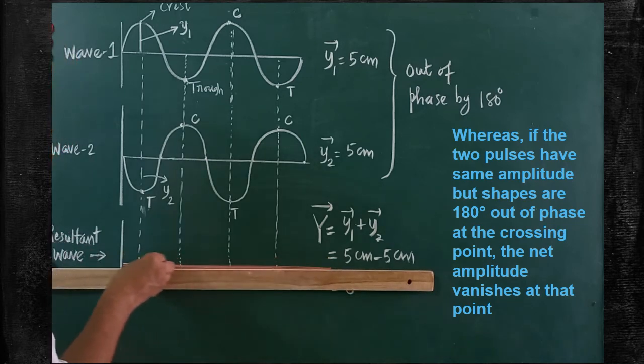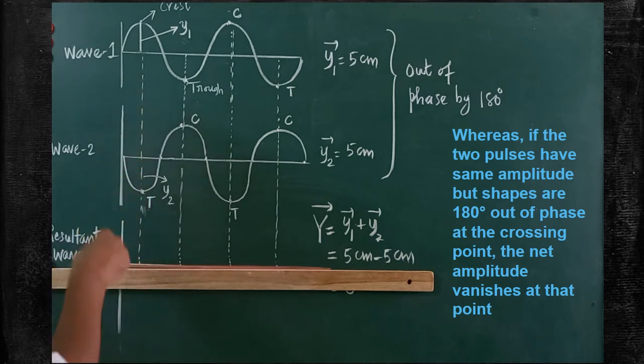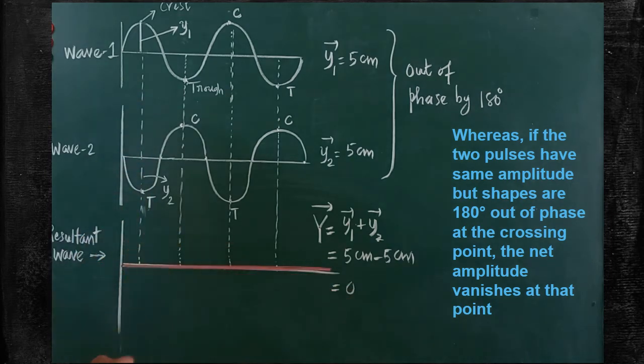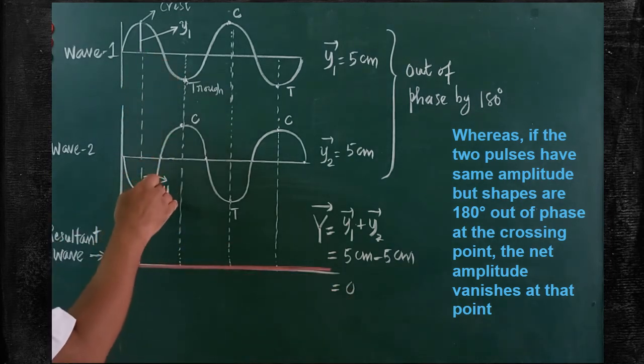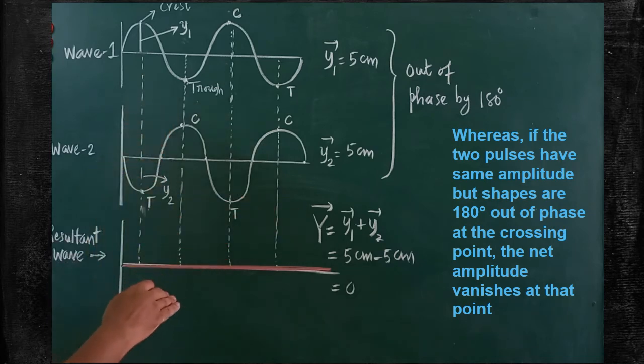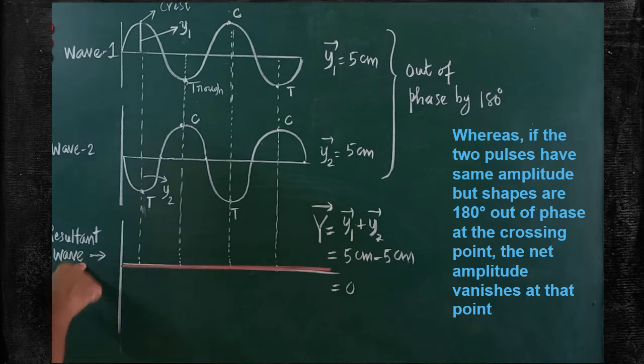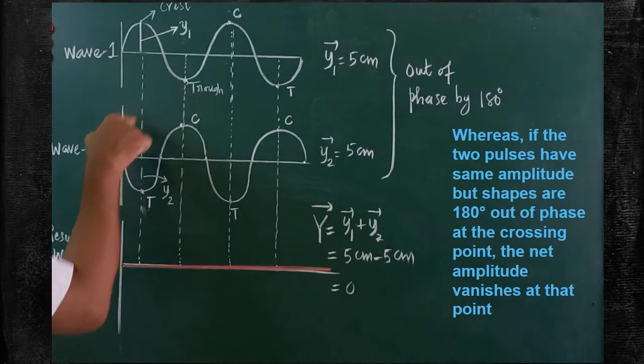So this is the resultant of the two waves. You are not able to see any wave at all. Both of them are cancelling with one another, and finally they are not able to produce any wave at all. So this is the shape of the resultant wave when the two waves are totally out of phase.